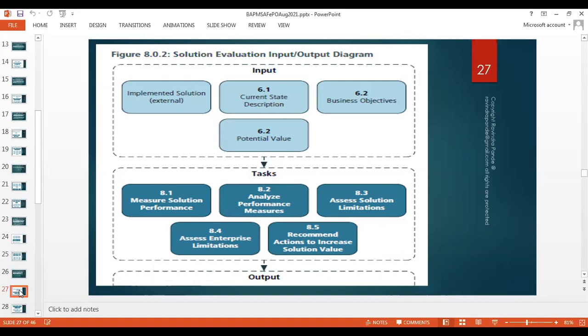So, right? Then we have potential value. Has the business value that was expected been addressed by the solution we created? Those kinds of checks and balances we also do, right? And that's how the business analyst is involved for a given product, understanding the evolution of a product from a vision to the actual product delivery, and support and training, and all the environmental factors attached to it. Let's try to understand the tasks we need in this knowledge area of solution evaluation. Measure the solution performance. Is the solution performing as per the required benchmark? These are specifically related to the non-functional requirements.